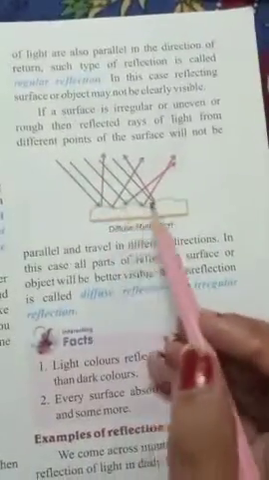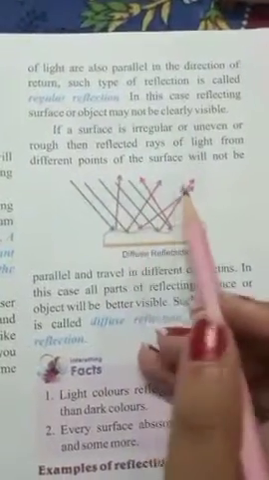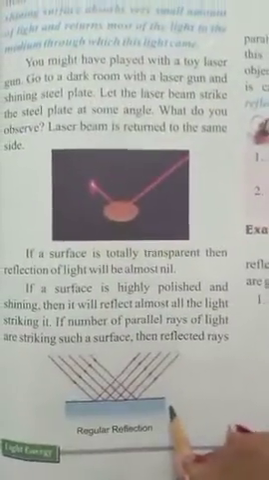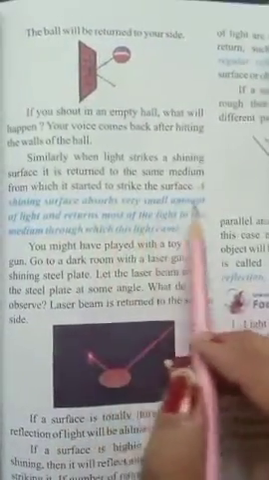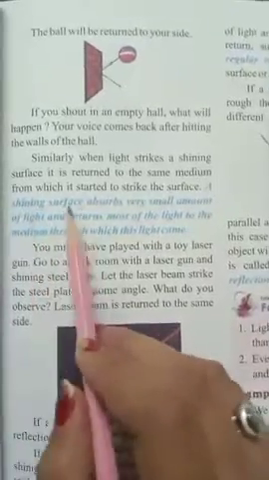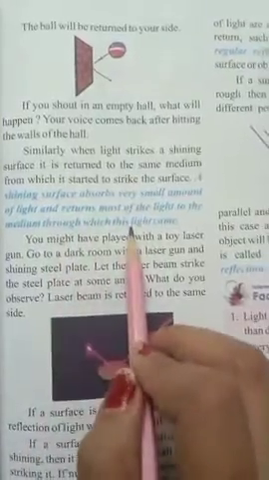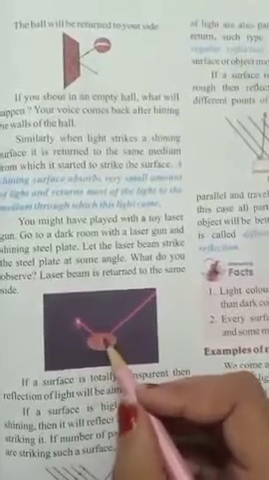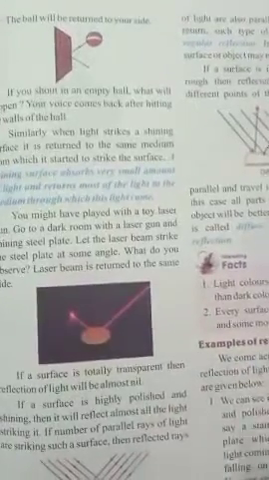If it is not a regular surface, if it is not plane, then the light is unable to reflect properly. So this is called irregular reflection, and the other is regular reflection, when light strikes and bounces back. They are saying that a shining surface returns most of the light. The object that is shining will return most of the light into the medium through which the light comes. So the surface has to be shining and plane, then only the light will come and reflect back for reflection of light.